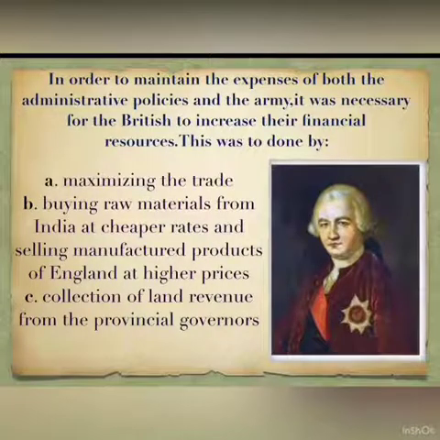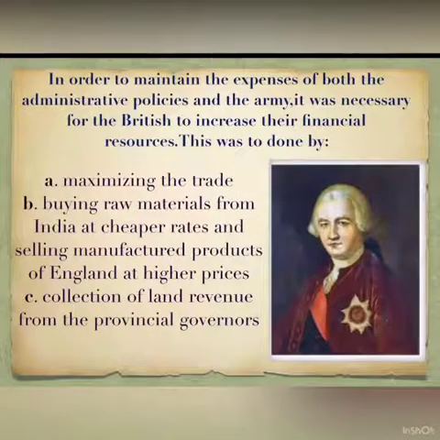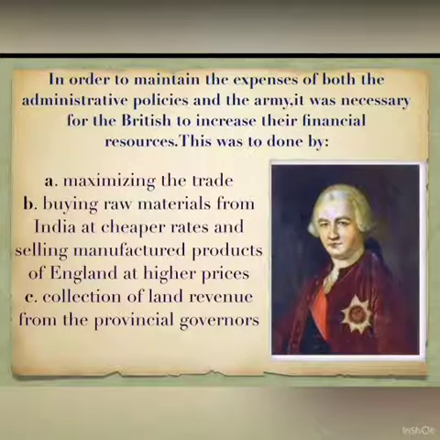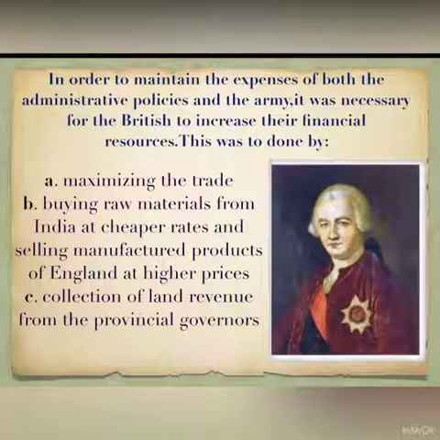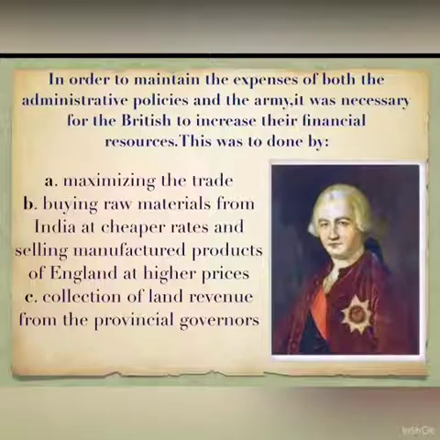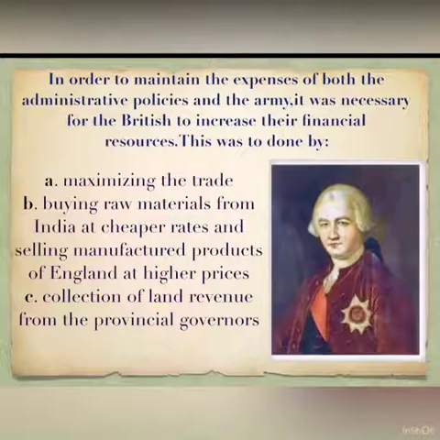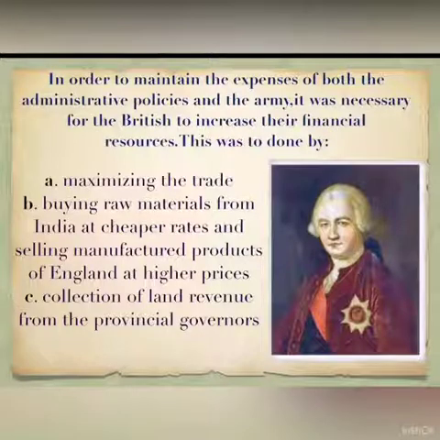In order to maintain the expenses of both the administrative policies and the army, it was necessary for the British to increase their financial resources. This was to be done by maximizing trade, by buying raw materials from India at cheaper rates and selling manufactured products of England at higher prices, and by collecting land revenue from the provincial governors. Apart from trade, the British now focused their attention on different sources of revenue.